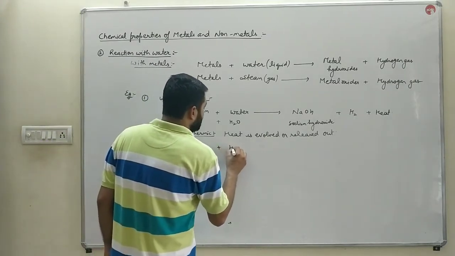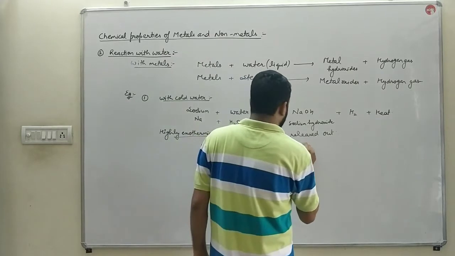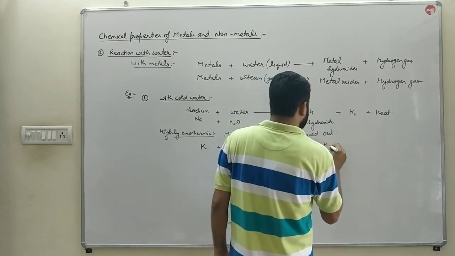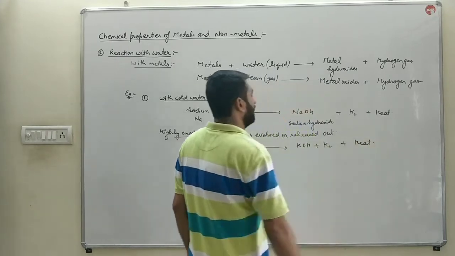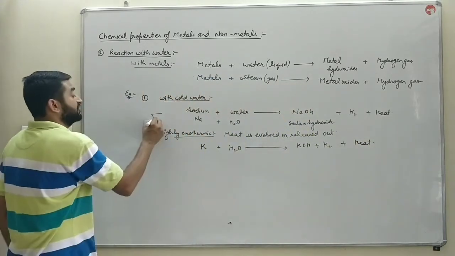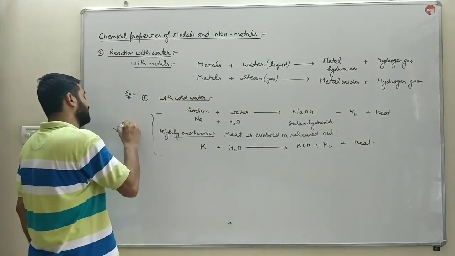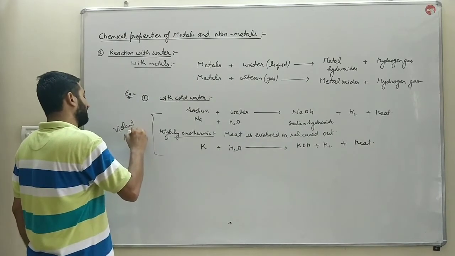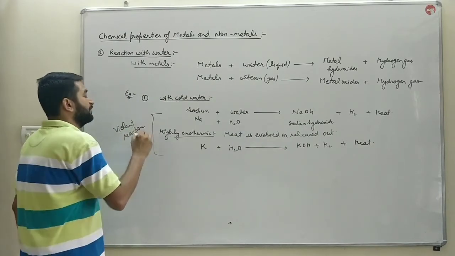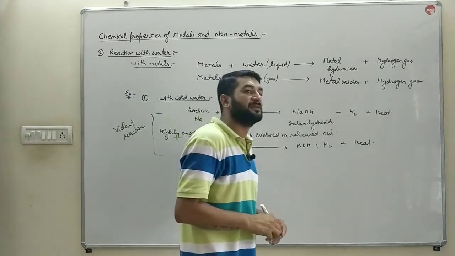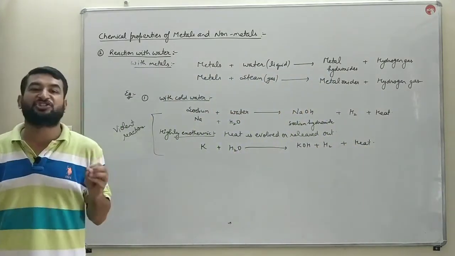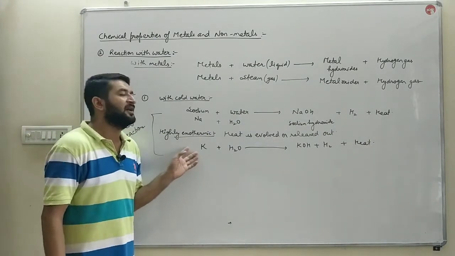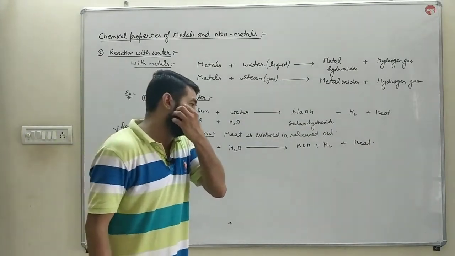Likewise, potassium also reacts with cold water to form potassium hydroxide plus hydrogen gas, and heat is evolved. These two reactions are violent reactions. Why? Because they generate a large explosion. When sodium and potassium react with cold water, hydrogen gas is released along with heat.